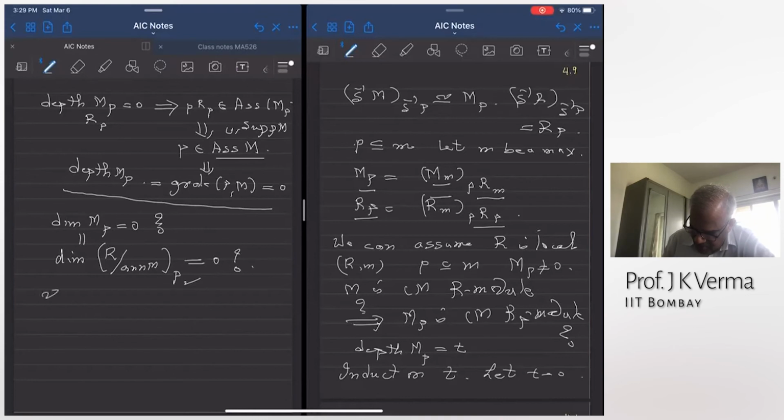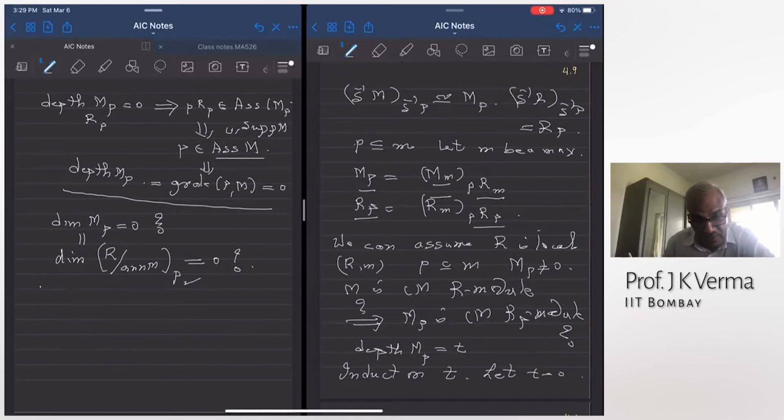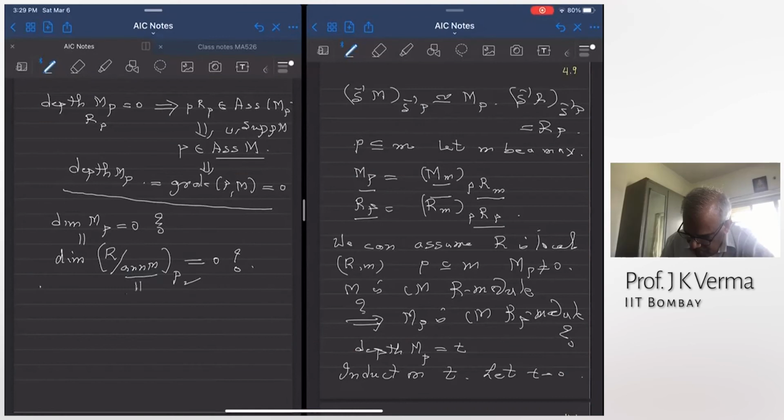This dimension is zero if what should happen for this dimension to be zero? If this becomes an Artinian ring, right? It should become an Artinian ring. But this will become an Artinian ring provided annihilator of M localized at P is PRP primary. So this dimension is zero if and only if annihilator of M localized at P is PRP primary.